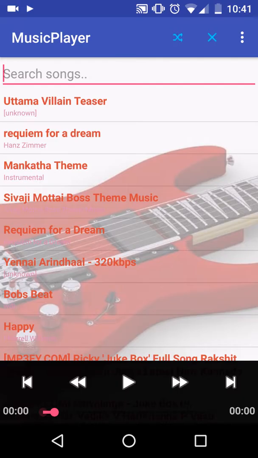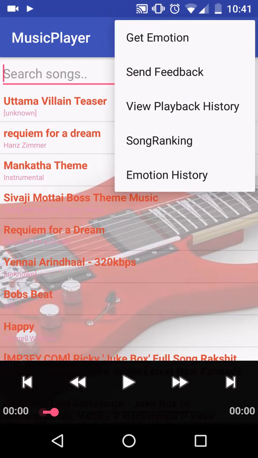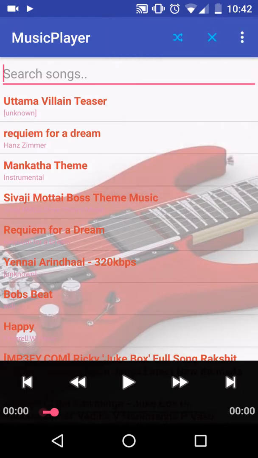And the 11th task was the ranking of the songs. So as I showed you, ranking of the songs was based on the score of the songs, which was whenever the user sends the feedback, we primarily decrease or increase the score of the song. And the 12th task was creating the offline playlist.